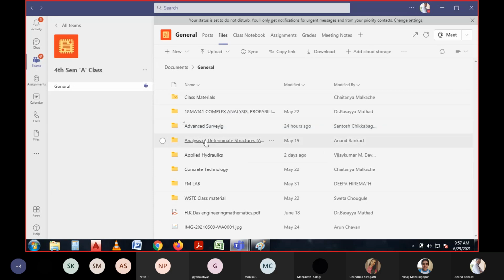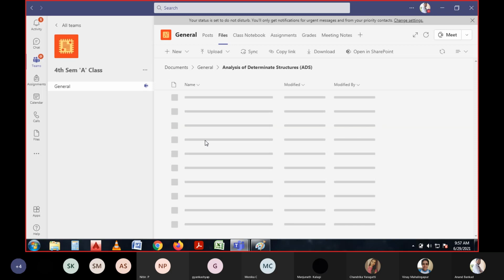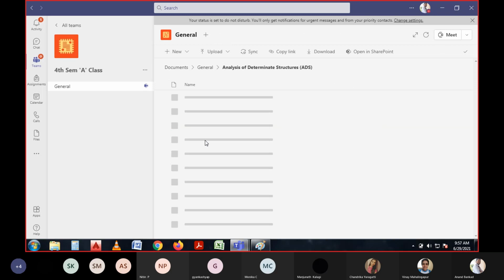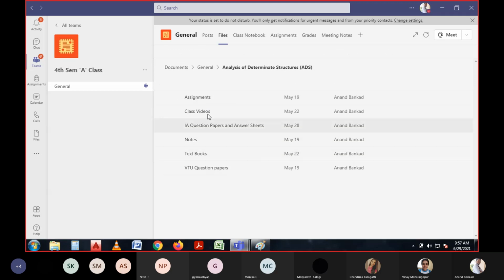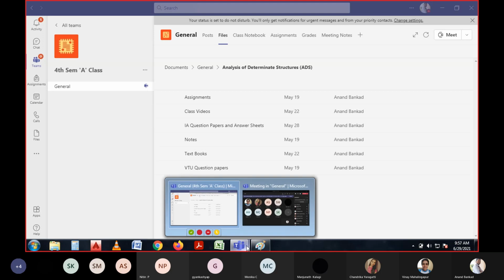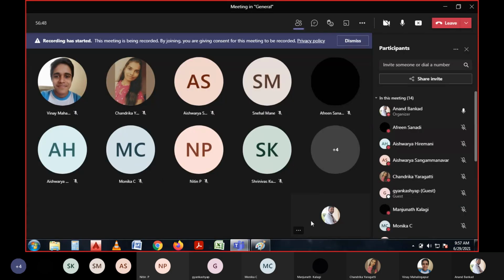Just open the folder of each subject. In my subject, I have uploaded the class videos, class notes, university question papers and assignments, and the textbooks are available. Please access these files and make use of them. All 3 module notes, 3 module videos, textbooks and question papers are available. Please go through that and start studying now.